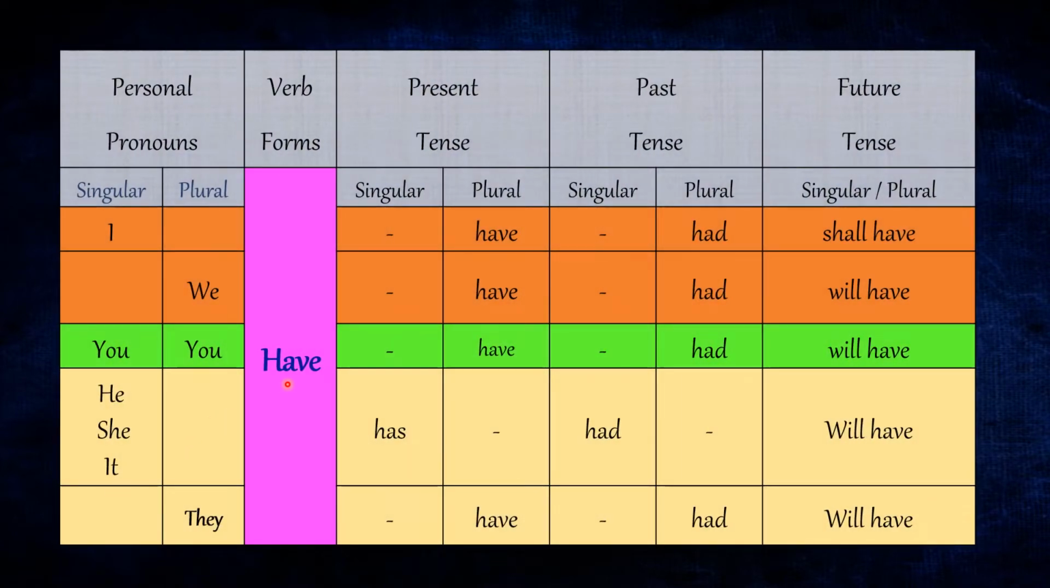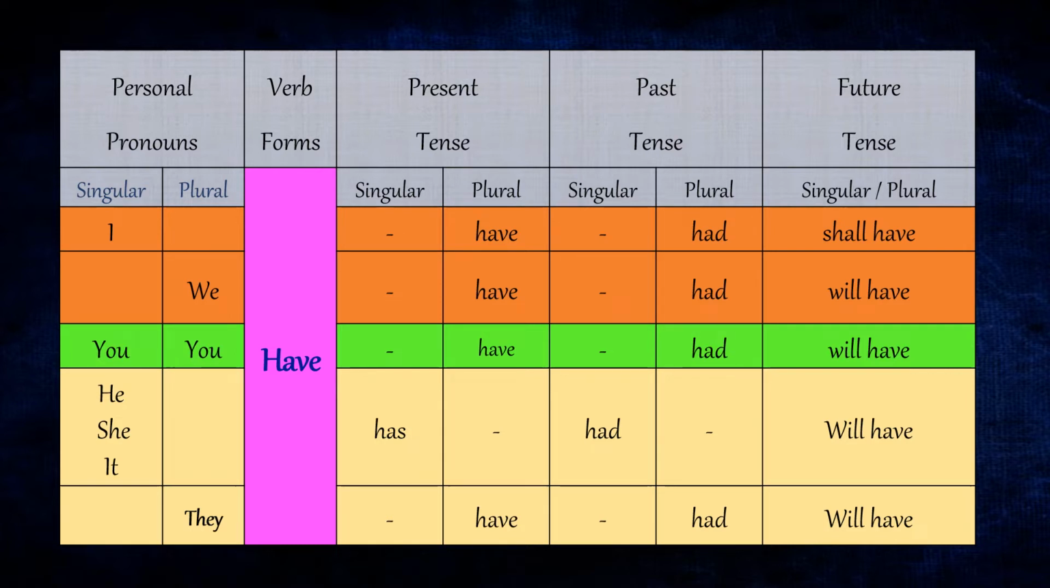Now let's conjugate for have. Once again, if first person singular I is used as a subject, then present tense it is have, past tense it is had, and future tense it is shall have. Now, personal pronoun you, if it is used as a subject, then present tense is have, past is had, and future will have. For second person plural you, present tense is have, past had, and future will have.